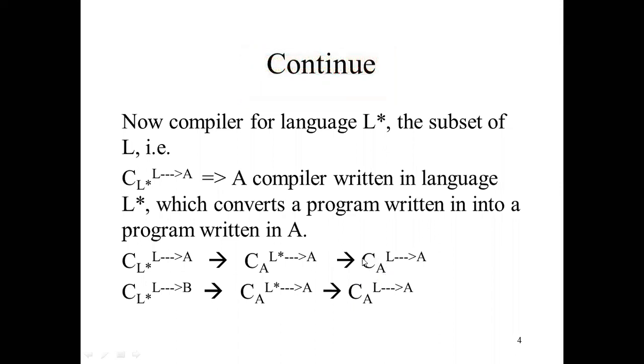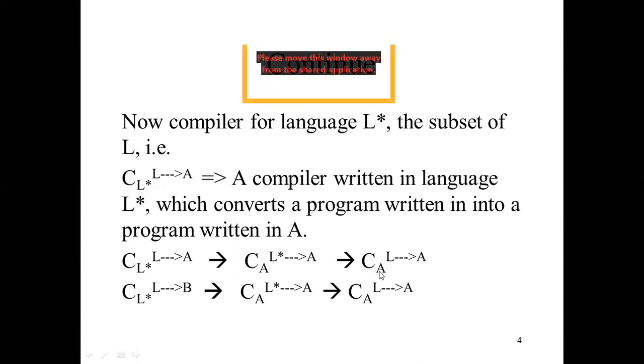Now this compiler is written in low level language. Here this is the compiler's own language in which it was built, converting L to A. So only this central step, the mid step, is called the bootstrapping step.